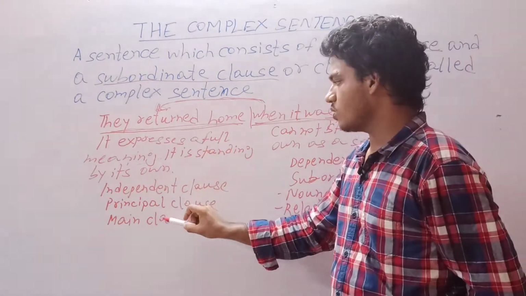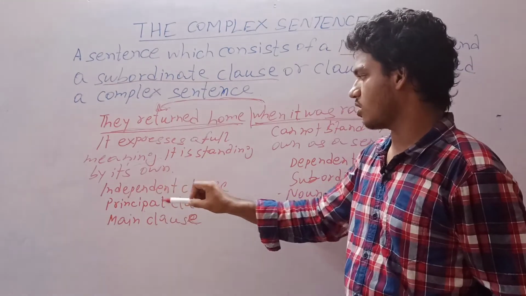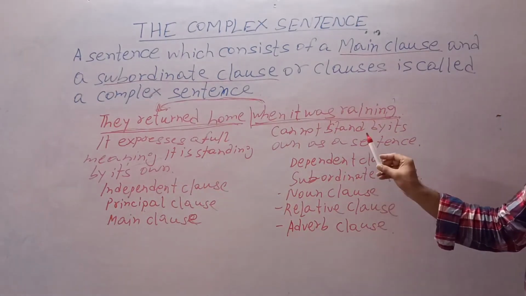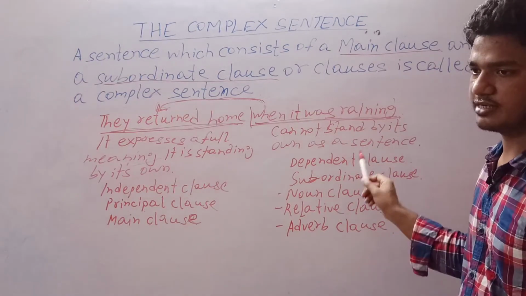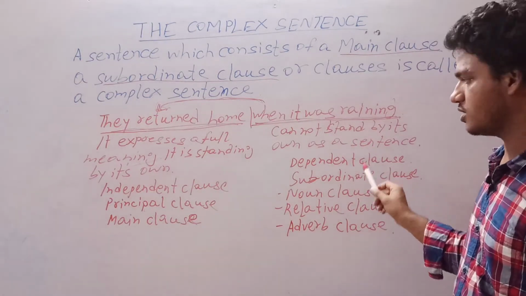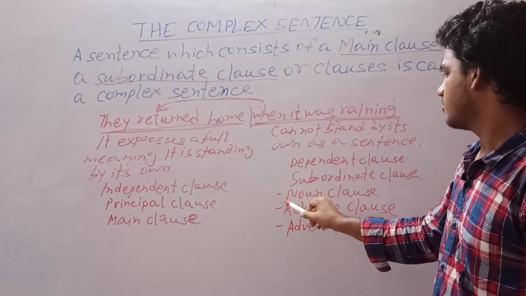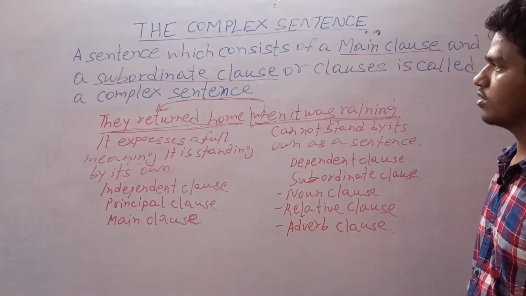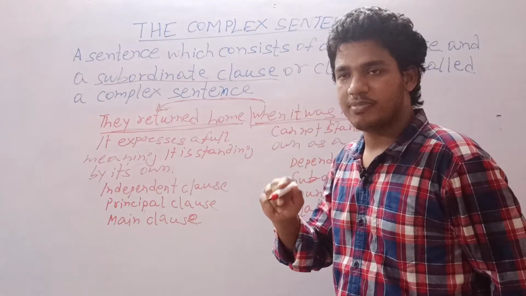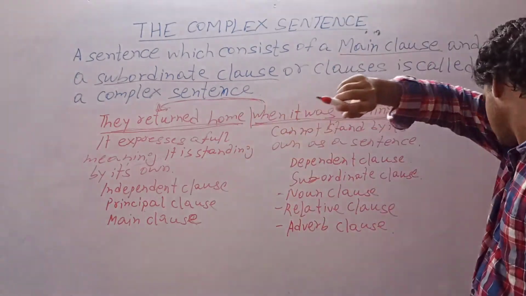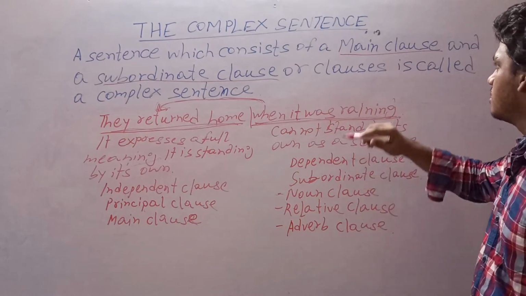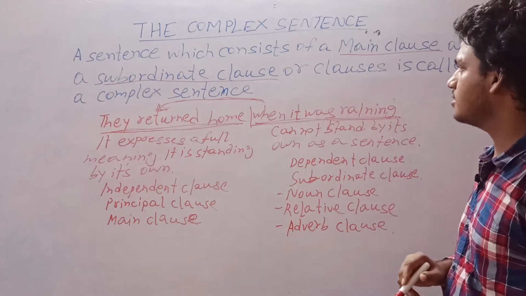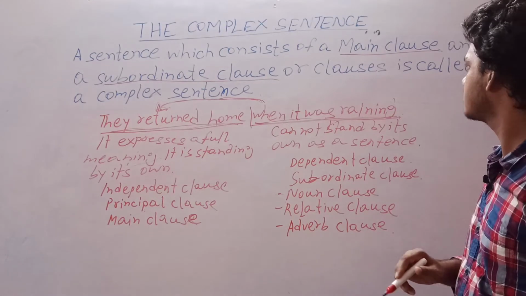Main clause is also known as principal clause or independent clause, and subordinate clause is also known as dependent clause, and subordinate clause is divided into three types: noun clause, relative clause and adverb clause. Generally, a complex sentence is a sentence which consists of a main clause with a subordinate clause or more than one subordinate clause.